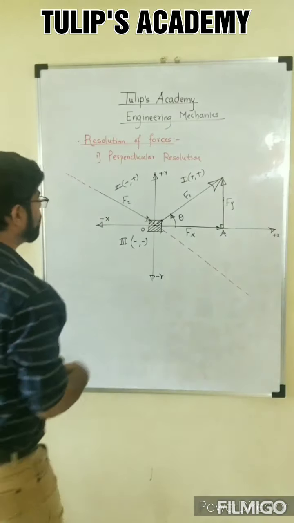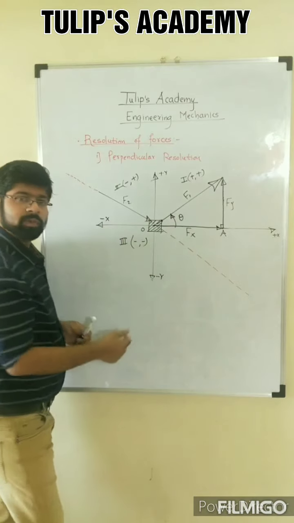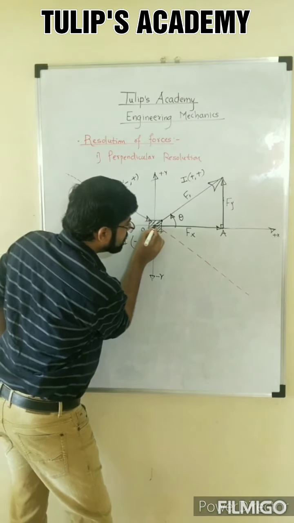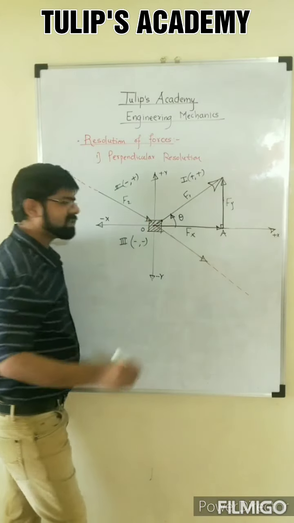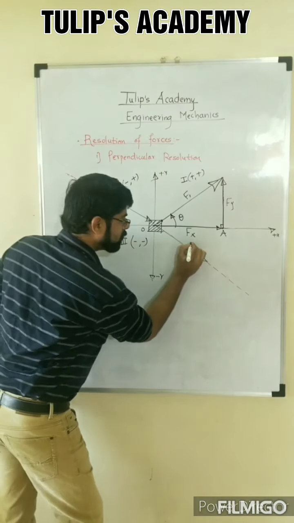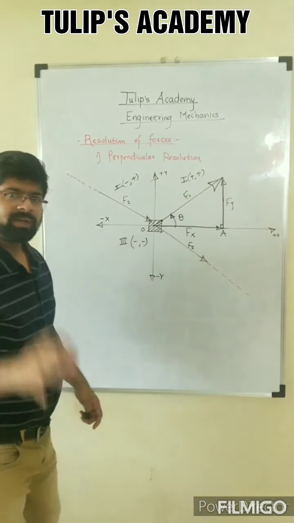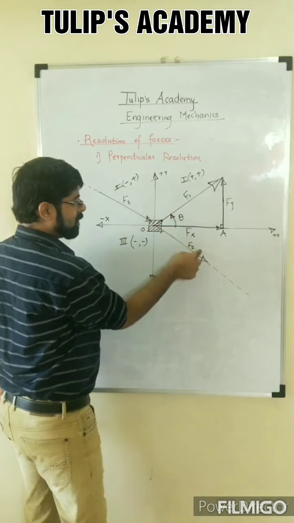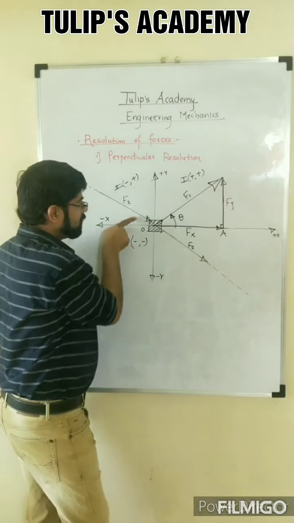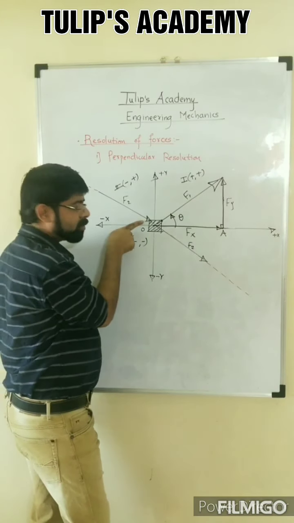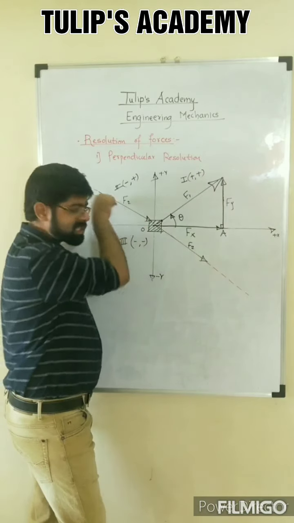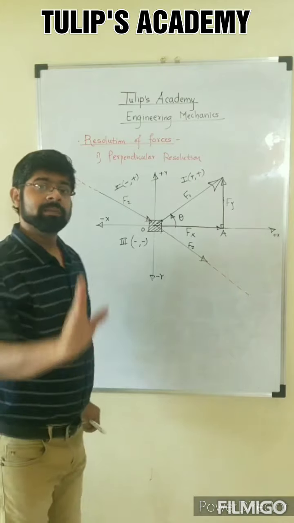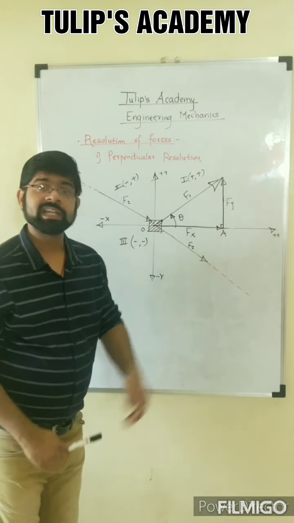So here, what I will do, I will replace the force by other force, or I will shift this force. So after shifting, the force will look like this. That's it. The same force, F2. Neither I have changed the magnitude nor I have changed the direction. The magnitude of the force was F2. Right now it is F2. The arrowhead, look at the arrowhead of the force. It is also kept same. The direction of the force is kept same. Only what I have changed is the point of application, or I have changed the nature of the force.